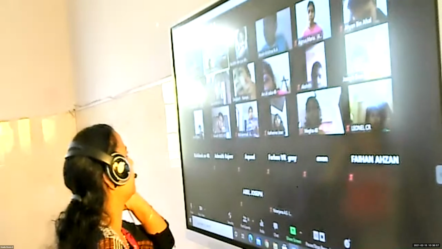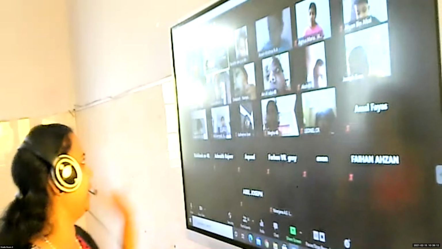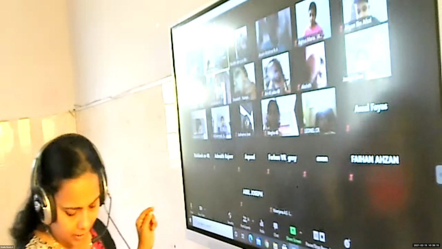Ma'am, in length we can cut one zero. When we are taking length, what can we cut? We will cut 1 zero. Okay. Only in length that much. Okay, children, this is very easy.